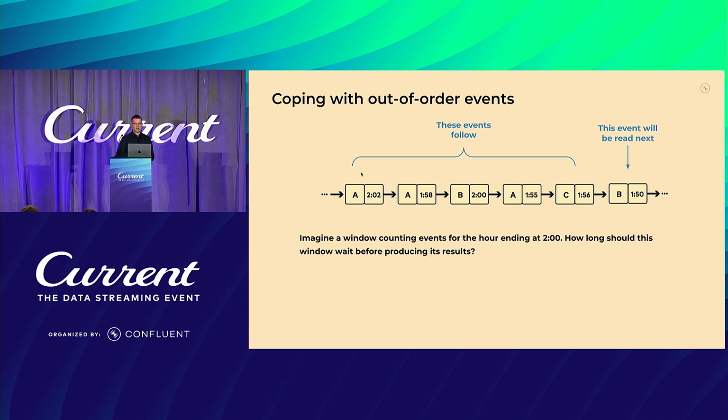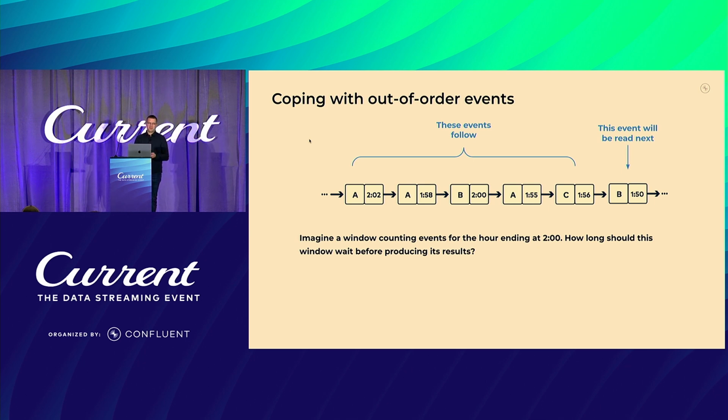Imagine you have a window. You want to calculate aggregates over an hour. So the window started at 1 o'clock, and you want all the data for the time between 1 o'clock and 2 o'clock. You're reading the event stream one by one. At some point, you need to decide whether the window is done, whether it is 2 o'clock or not. But how are you able to decide? When you read this event at 2 o'clock, for example, you don't really know yet whether there will be any out-of-order events coming up after. In that case, there is one. But we only know this because we see the global picture now. If you process it in real time, you don't have that.